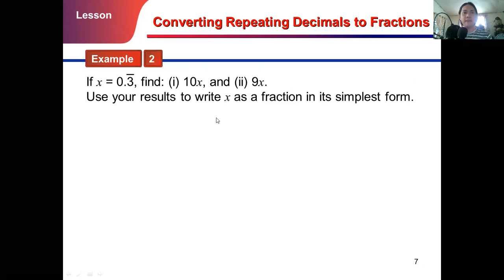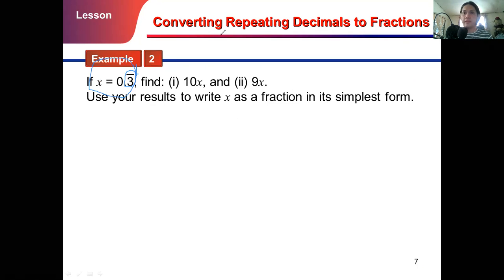Let's have an example. We have to convert 0.3 bar into a fraction. This means the 3 repeats infinitely. We will represent it through a variable x. So let x be 0.3 bar, or the repeating decimal 0.333, and so on.